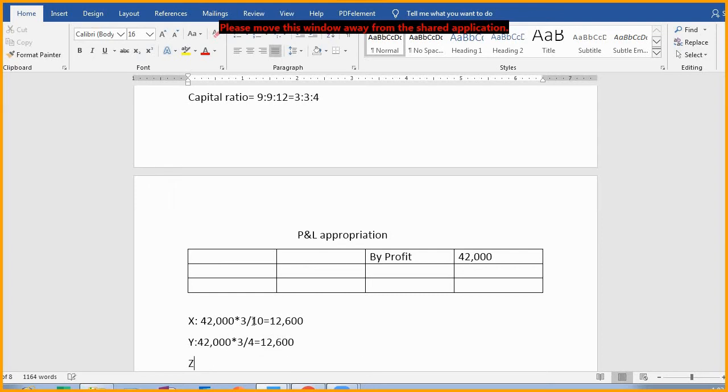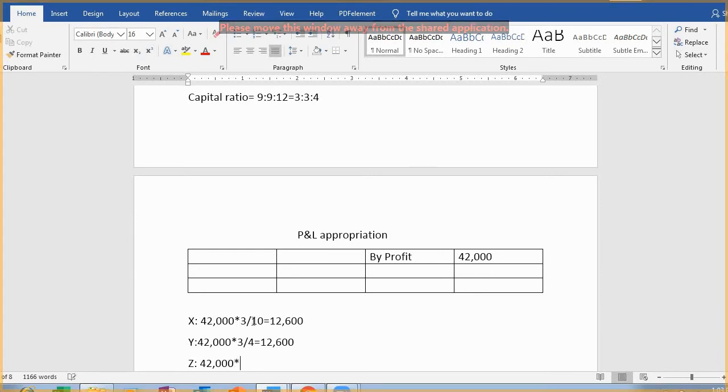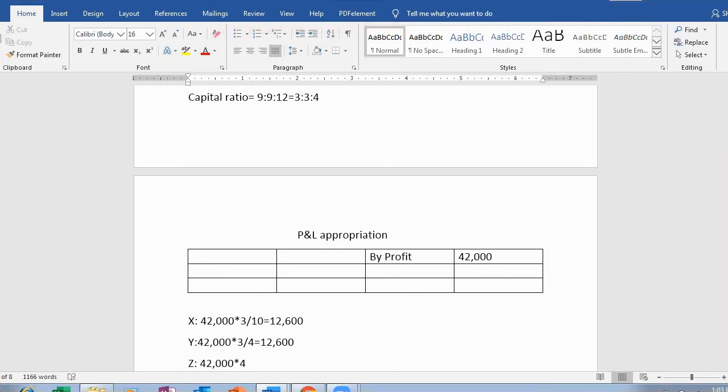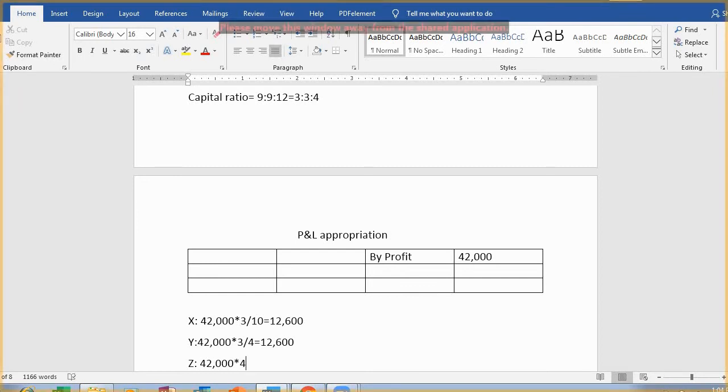And Z, it will be 42,000 into 4 by 4. Sorry, 4 by 10, I am saying 4 by 4 here. I have written the wrong amount, it is 10, right?